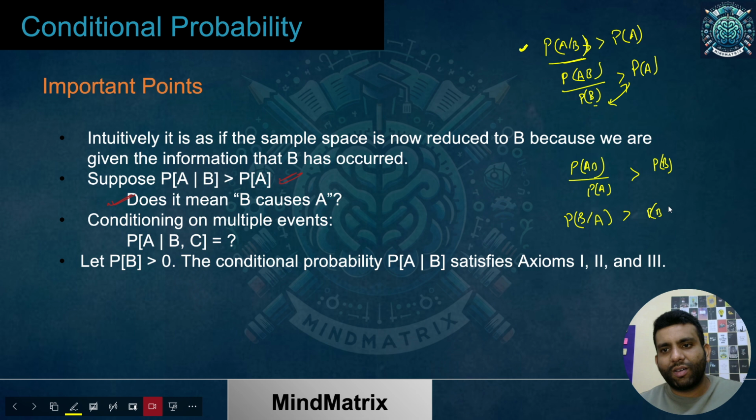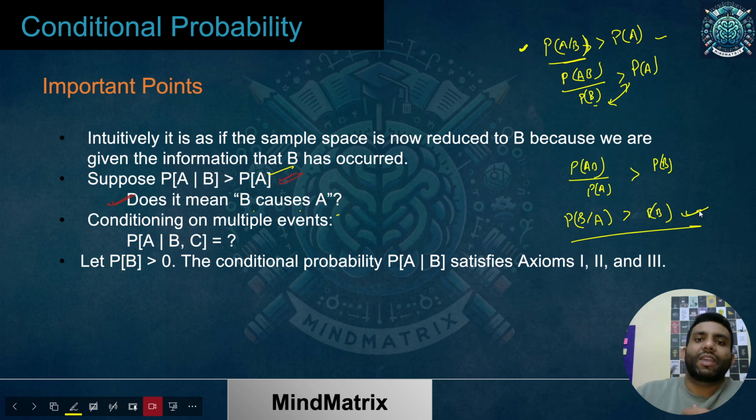which is greater than P of B. So see, if I was saying that B causes A, then should I say that A causes B now? The answer is no, because it was the same inequality. I cannot say, because how can both the things be true? Okay, and I used the same inequality to come up to this point. Though there are different probability methods which we can use for causal inference. Causal inference means, can we say that this event causes another event? Okay, so over here I cannot say this directly. Just remember this part.